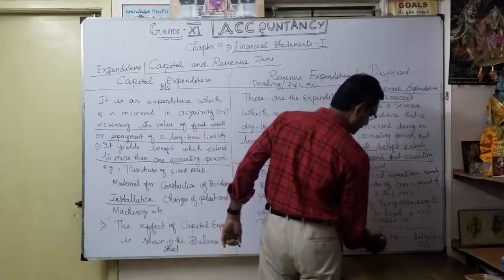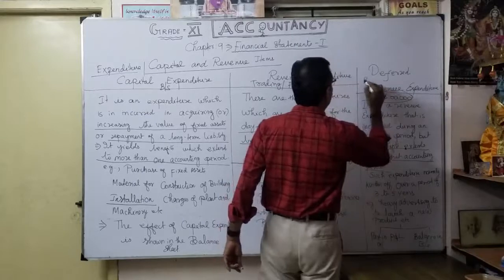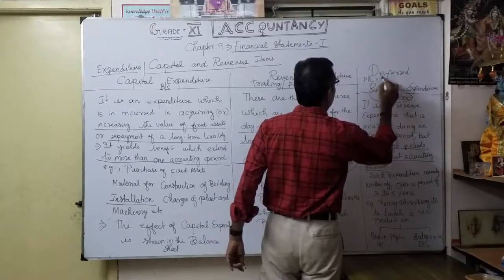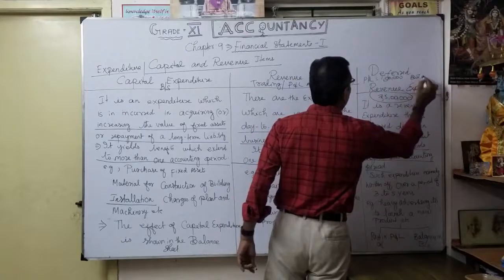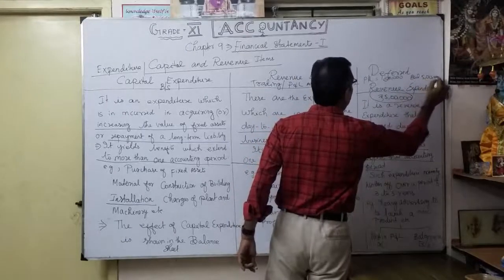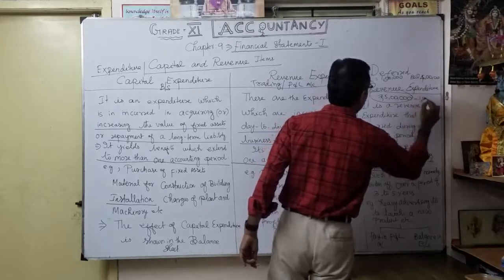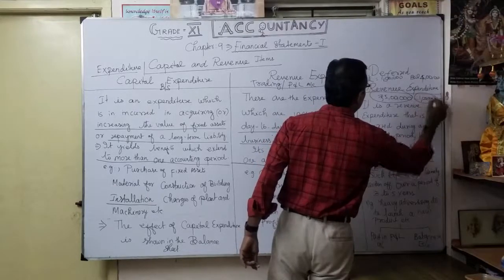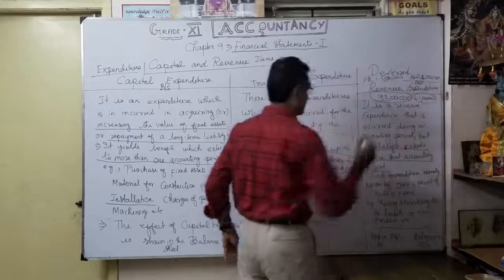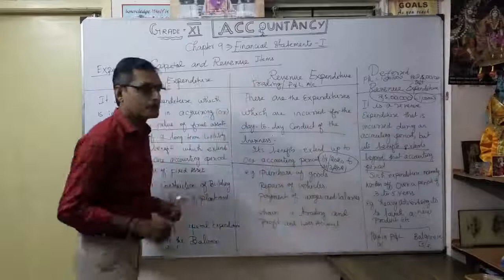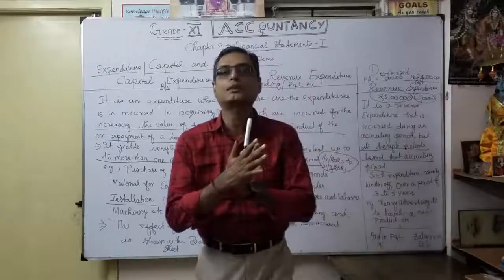That's what I am showing here. First, 1 lakh goes to profit and loss. Balance of 5 lakhs becomes balance of 4 lakhs, because every year 1 lakh is shown in the profit and loss account. The balance 4 lakhs is shown where? In the balance sheet. That's why expenditure is normally written off over a period of 3 or 5 years.